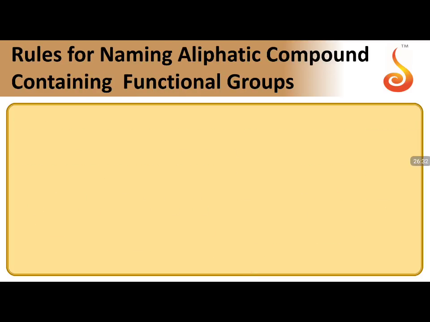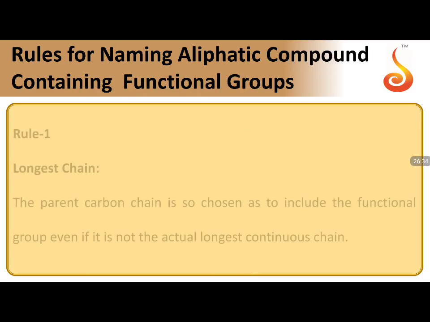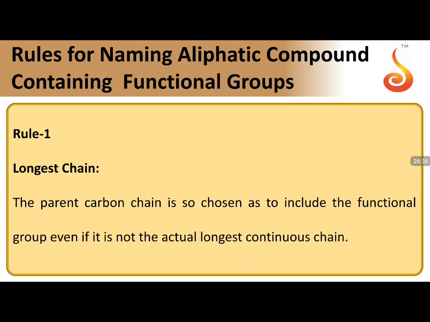Moving to rules for naming aliphatic compounds containing functional groups. What is the first rule? Select the longest chain. How do we select the longest chain? The parent carbon chain is selected in such a way that the functional group is given the smallest position. So it should be selected to include the functional group even if it is not the actual longest chain.